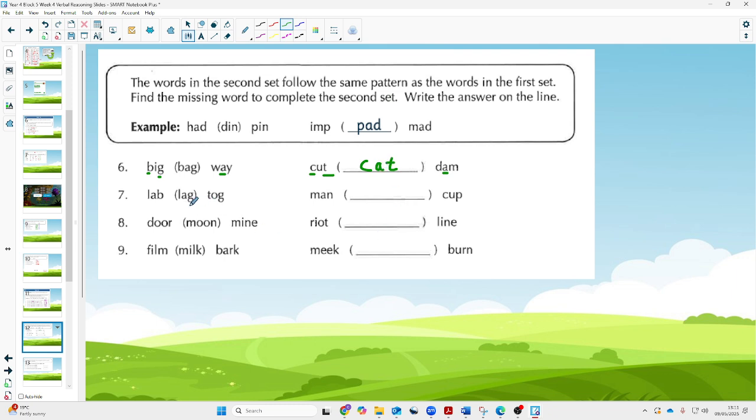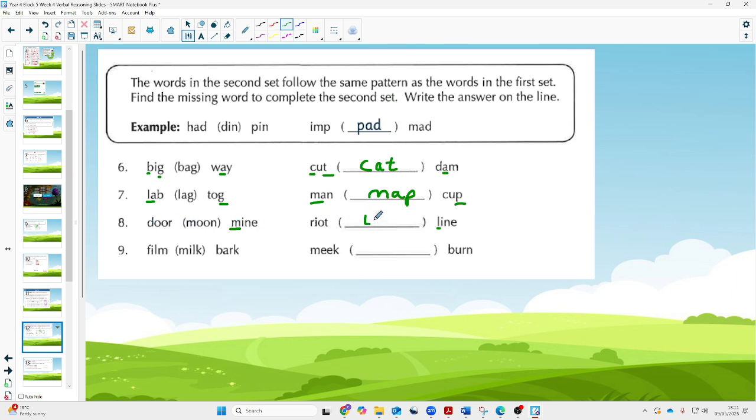How do we make lag from lab and tog? Well, we take the first two letters and then the last letter. So we're going to do the same over here. We do these relatively quickly. And then we're going to look at how we make moon. So we take that first letter there, which was the L. So it was the M there, the double O.